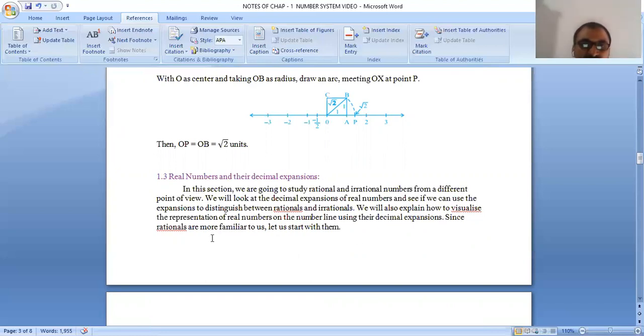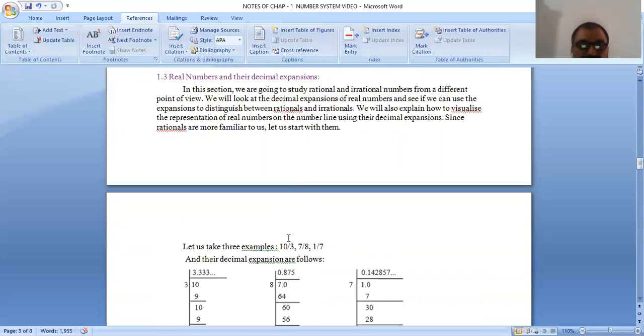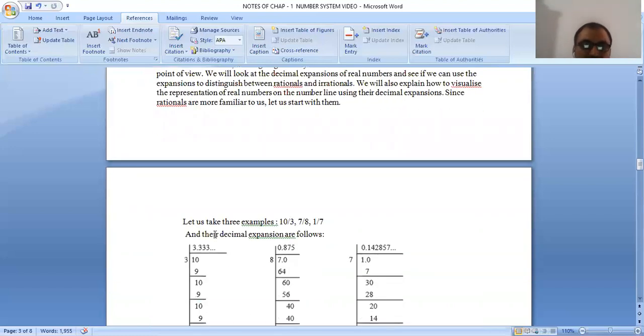Since rationals are more familiar to us, let us start with them. Let us take three examples of rational numbers: 10 by 3, 7 by 8, 1 by 7. These are three examples of rational numbers.